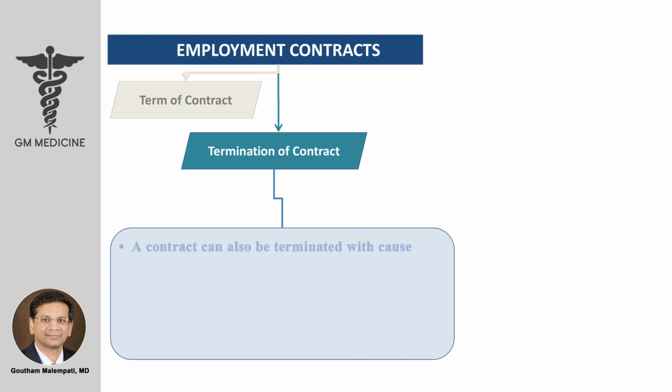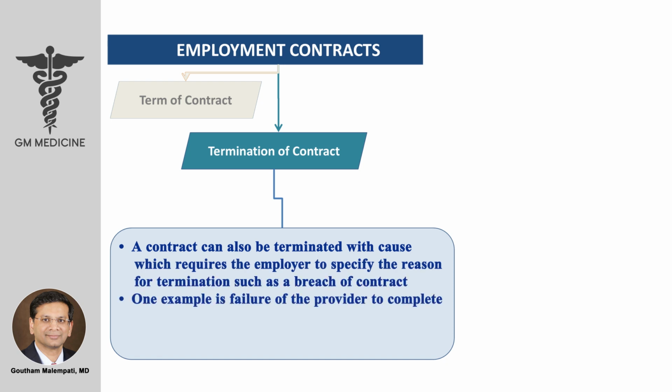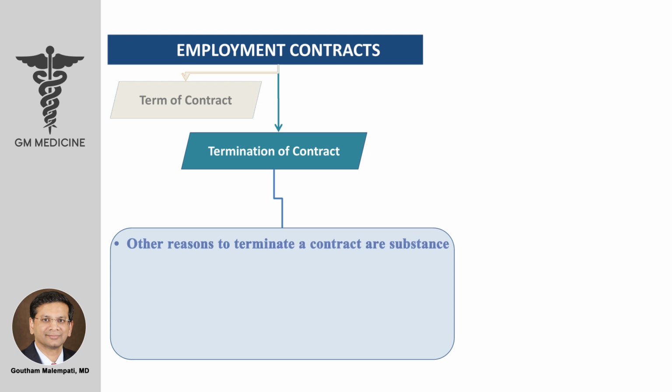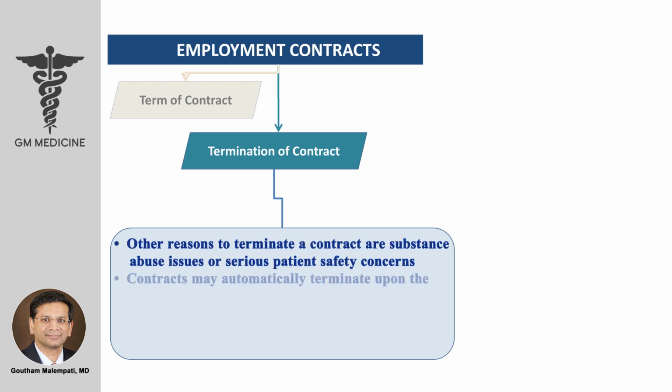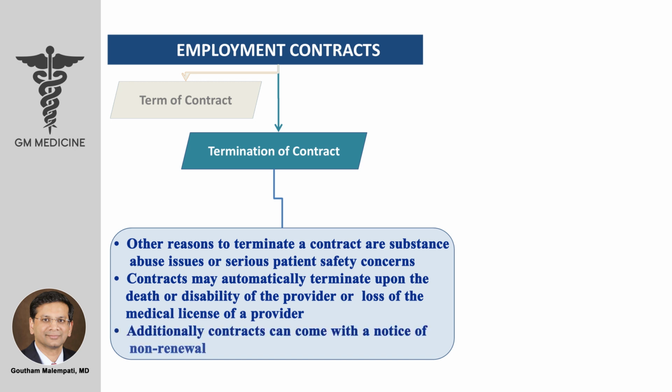A contract can also be terminated with cause, which requires the employer to specify the reason for termination, such as a breach of contract. One example is failure of the provider to complete medical records in accordance with the hospital policy. Other reasons to terminate a contract are substance abuse issues or serious patient safety concerns. Contracts may automatically terminate upon the death or disability of the provider or loss of the medical license of a provider. Additionally, contracts can come with a notice of non-renewal.